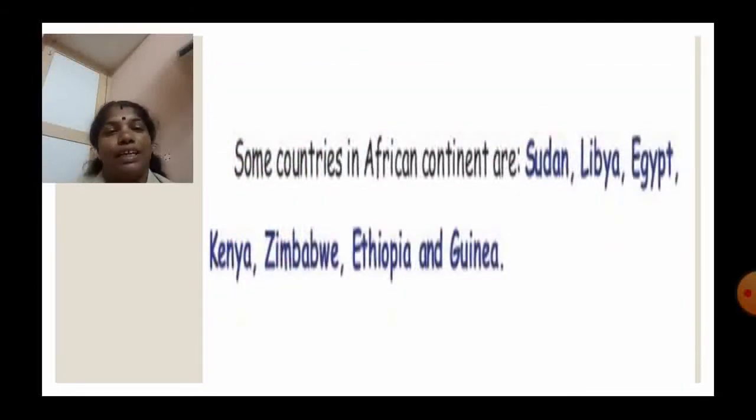Here some important countries in the African continent are Sudan, Libya, Egypt, Kenya, Zimbabwe, Ethiopia, and Guinea.